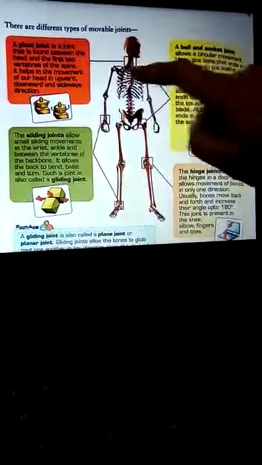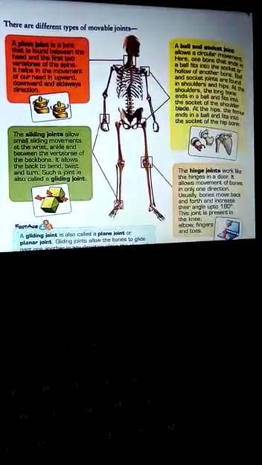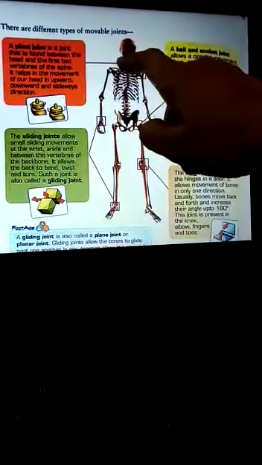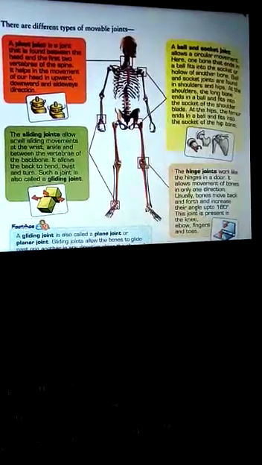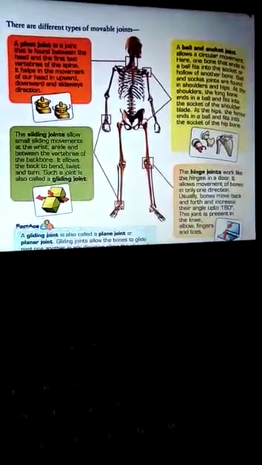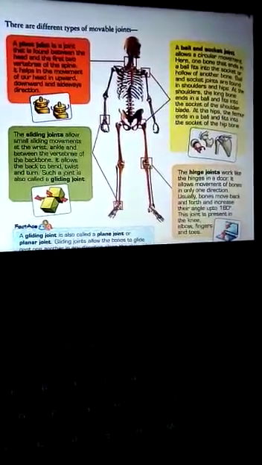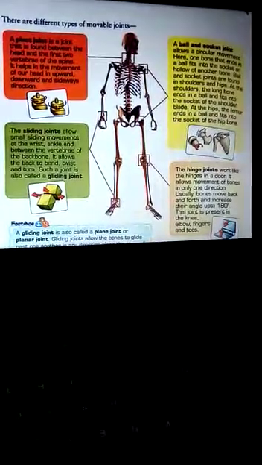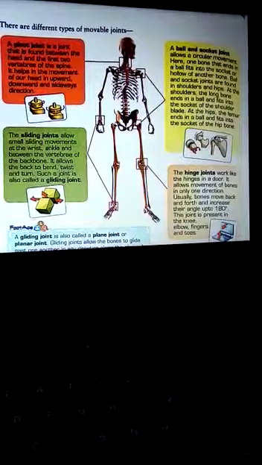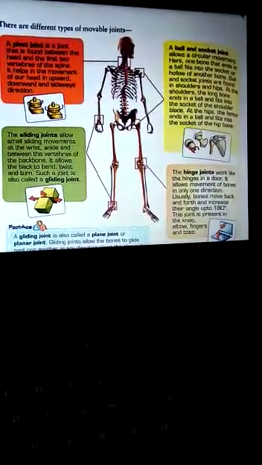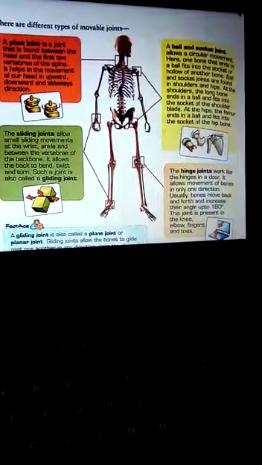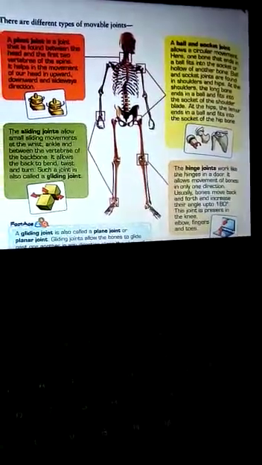The pivot joint is a joint found between the head and the first two vertebrae, that is atlas and axis of the spine. It helps in the movement of the head when you move your head upward, downward and sideways. You can move your head with the help of the pivot joint. So, what is the next joint? That is a ball and socket joint.